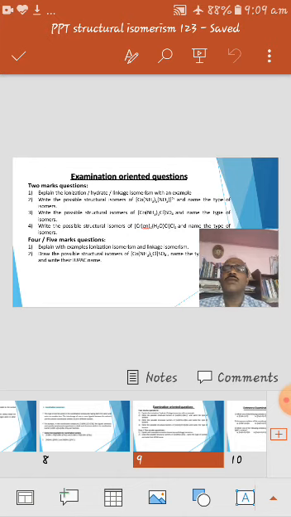Another possible question is: write the possible structural isomers of any one given complex and name the type of isomers. In the given complex, first of all, you have to see whether the complex contains an ambidentate ligand or not.